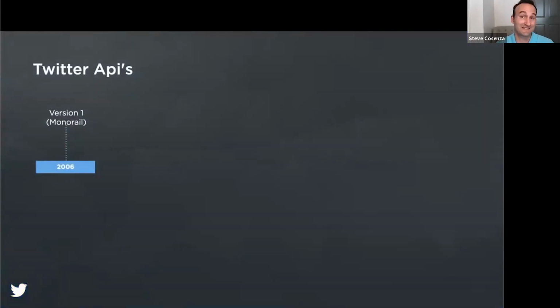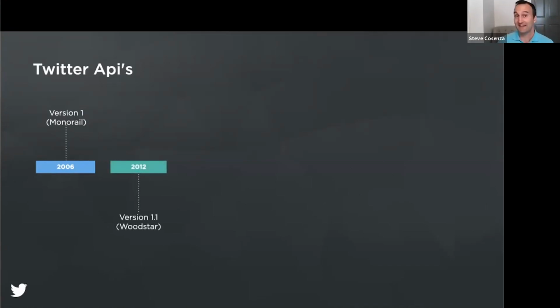Our journey starts 14 years ago in 2006 when Twitter launched our first public HTTP API, which was served from a single Ruby on Rails monolith, which later became known as the monorail. By 2010, we had one of the largest Ruby on Rails systems in the world, but given its growing and complex single code base, it was becoming increasingly difficult to make changes, and it was almost impossible to parallelize work among our engineering teams. It was, at this point, time for migration.